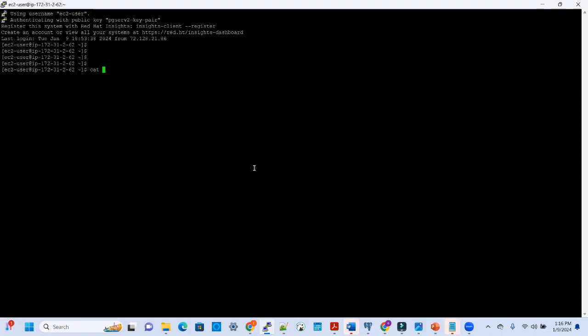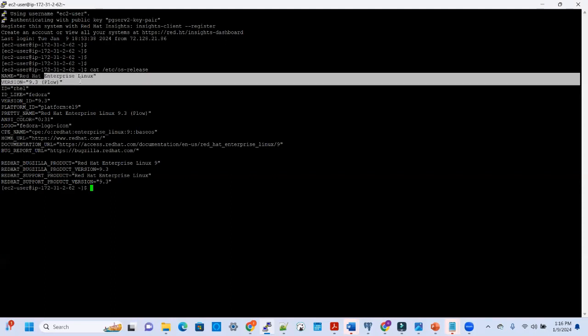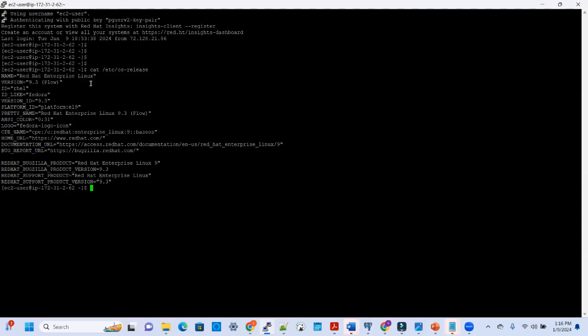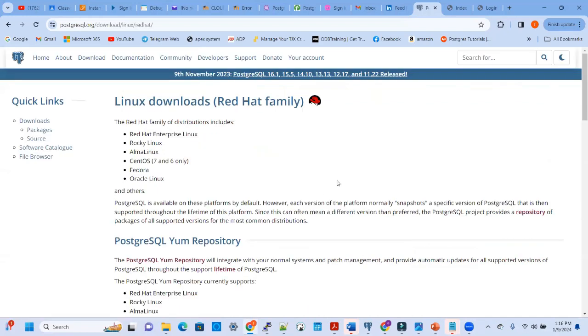There is a file on your OS level, /etc/os-release, which shows the Linux kernel, Red Hat Enterprise Linux version 9.3. So I'm going to go with Red Hat here.